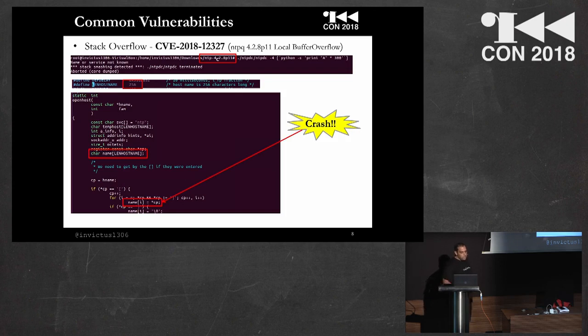For example, this is an example of a stack overflow in the Network Time Protocol software. We can see that the buffer is fixed, and then the variable name is put as argument i, and this i, in this specific case, for this specific payload, is greater than 256. These are very simple vulnerabilities discovered this year.